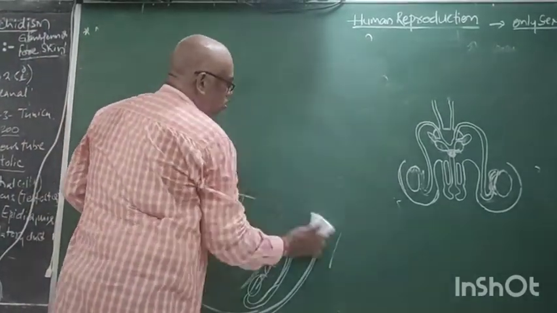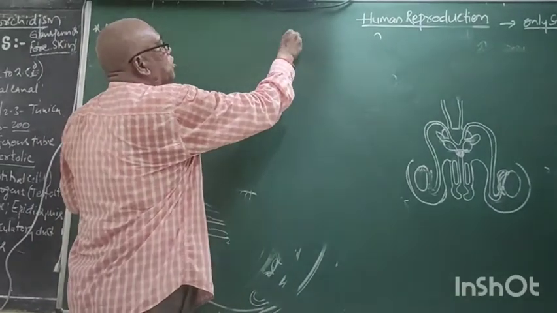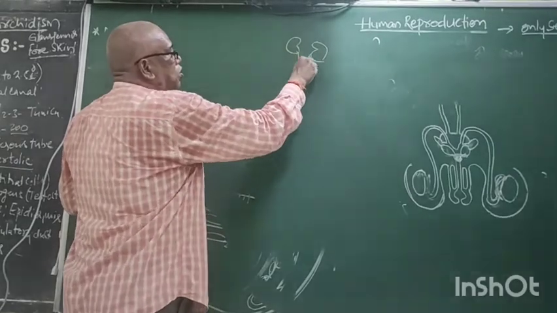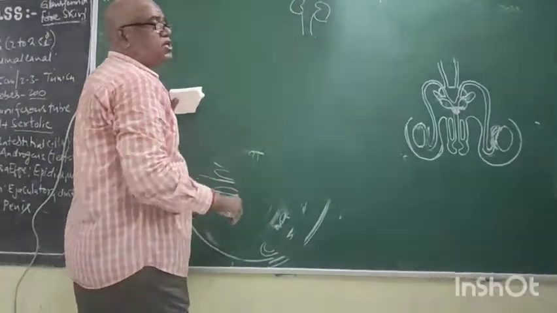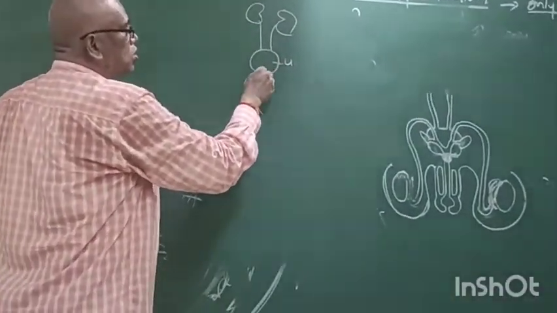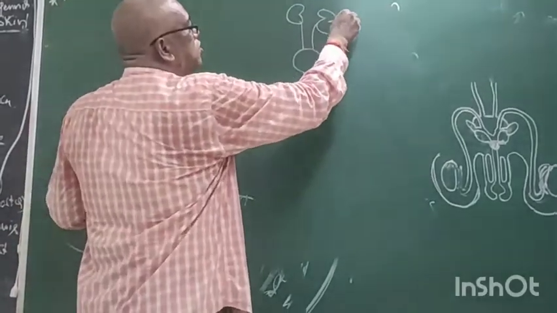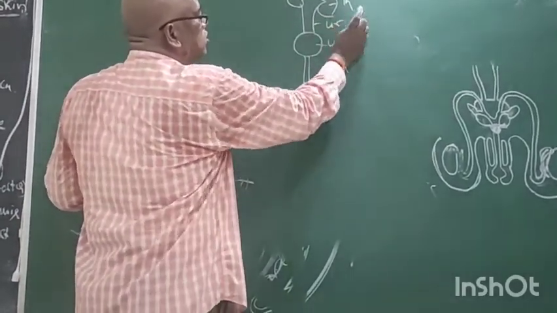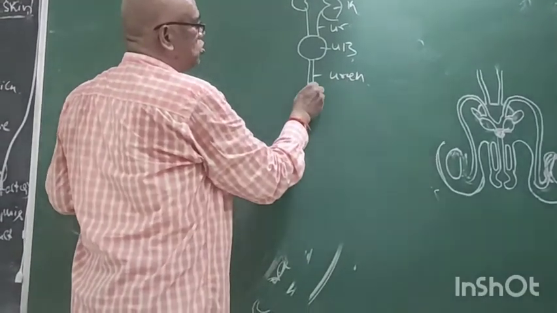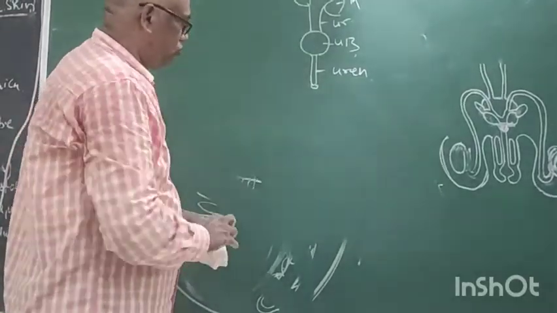See. Now before going to this, you know, kidneys. What is this? Ureters. Urinary bladder. Now it is called as urethra. Kidneys, ureters, urinary bladder, urethra. This is the opening of the urethra. This is the excretory system, you know.